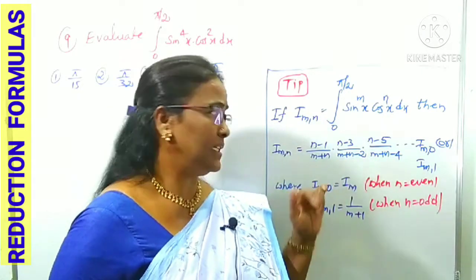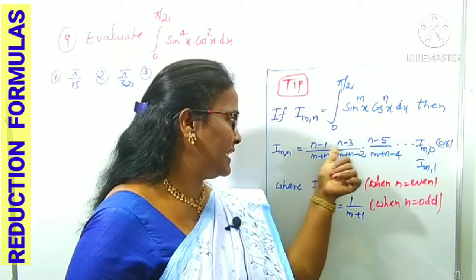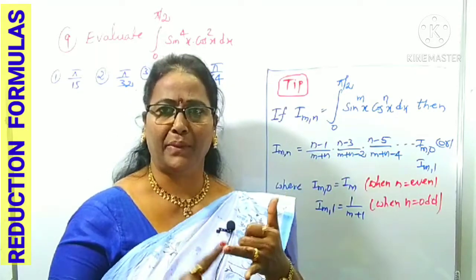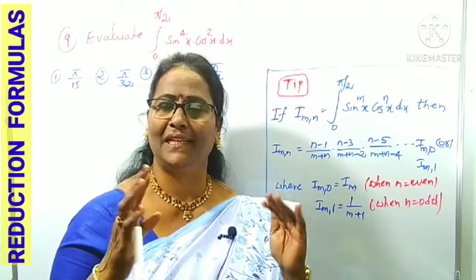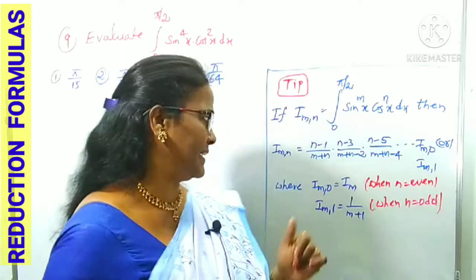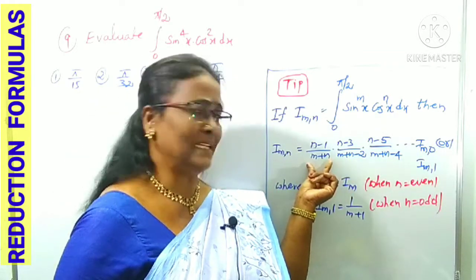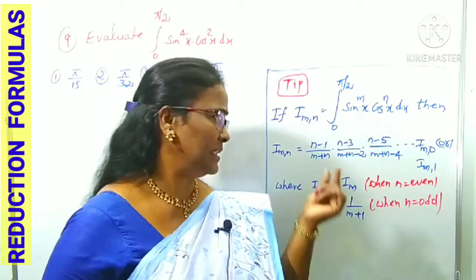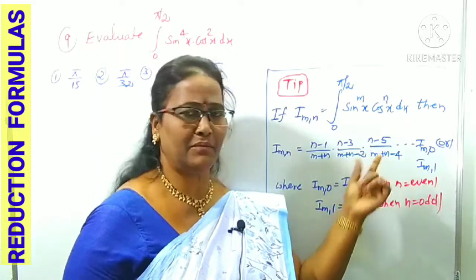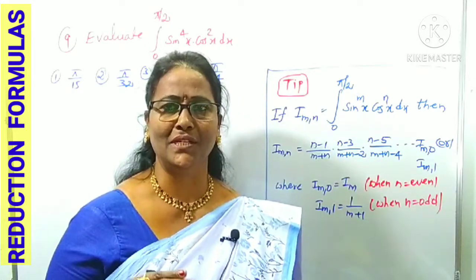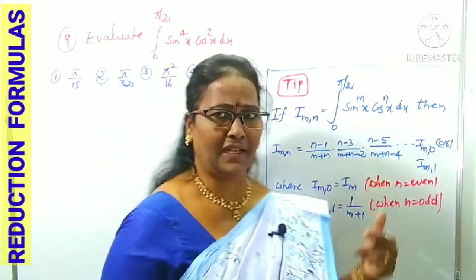From the numerator we can observe that odd numbers are reducing from n, like n minus 1, n minus 3, n minus 5, till there is no negative and no 0. And in the denominator, from m plus n, even numbers are reducing: m plus n minus 0, m plus n minus 2, m plus n minus 4, like that we have to use in the denominator.